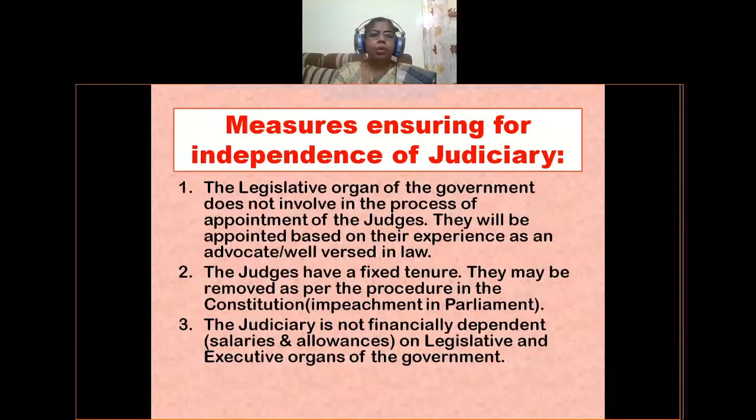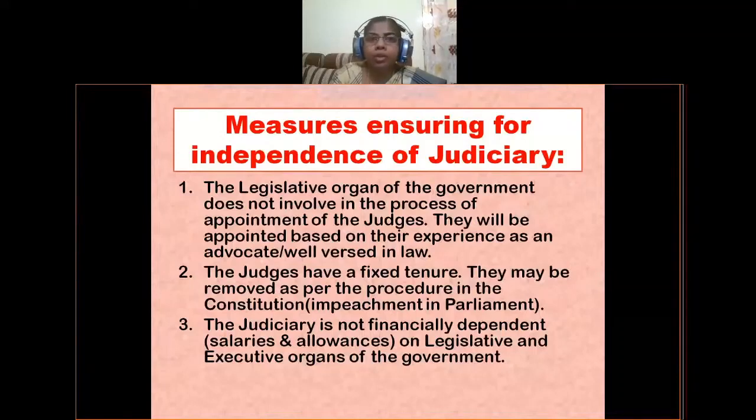The judges have a fixed tenure. They may be removed as per the procedure in the Constitution, that is impeachment in parliament. The judges of the Supreme Court will continue in their office till the attainment of age 65 years. Until then they can't be removed, and the removal procedure is a very difficult and complicated process.